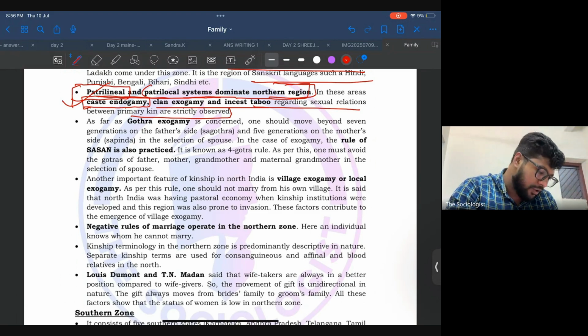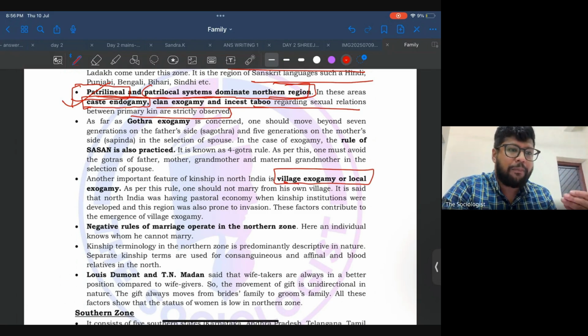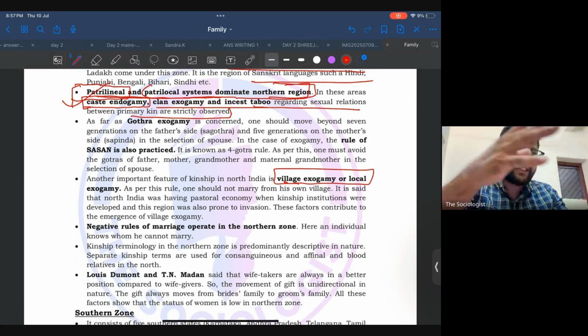Not only that, they also follow village exogamy. Village exogamy means you cannot marry from within the village, so you have to marry from other villages. This is to build friendship with other villages so that your area of influence will be large.